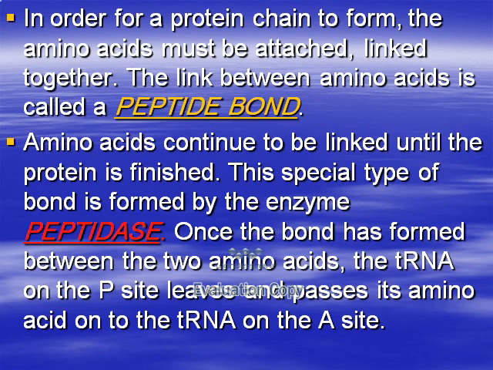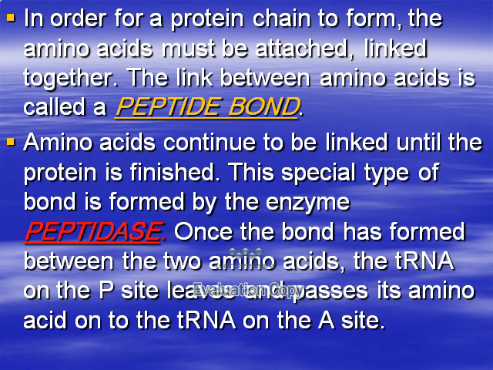In order for a protein chain to form, amino acids must be attached and linked together, and this link between amino acids is called a peptide bond. The amino acids continue to be linked until the protein is finished, and this special type of bond is formed by an enzyme called peptidase enzyme. So the peptidase enzyme forms the peptide bond. What is the function of the peptide bond? It links the amino acids with each other to form protein molecules.